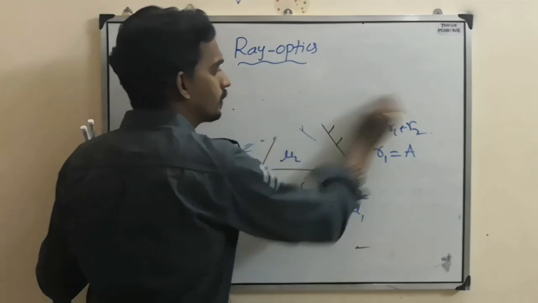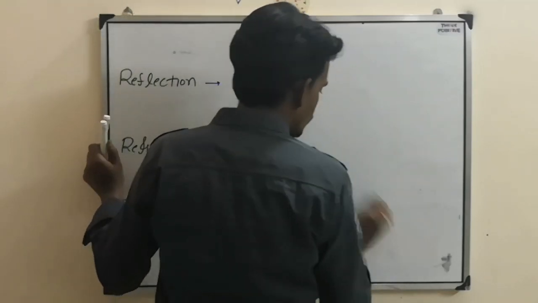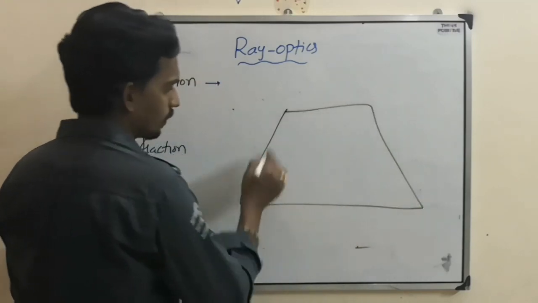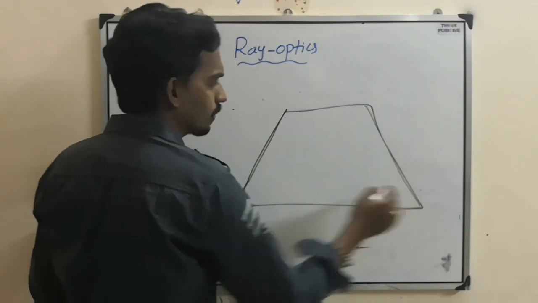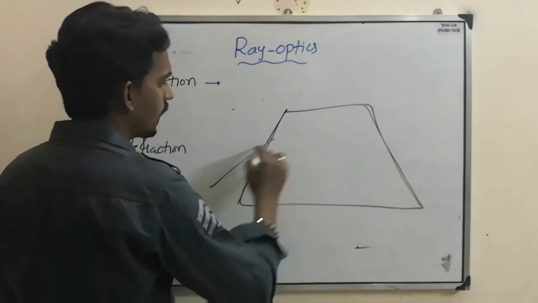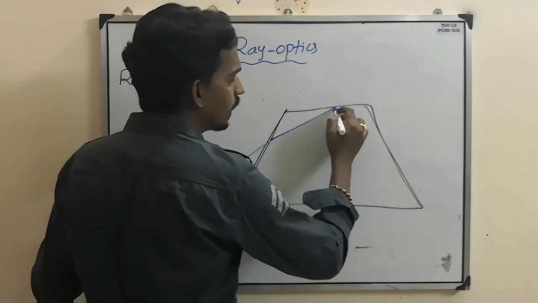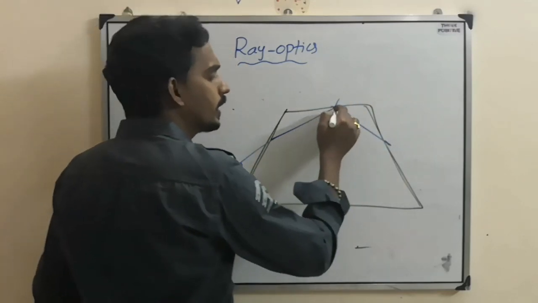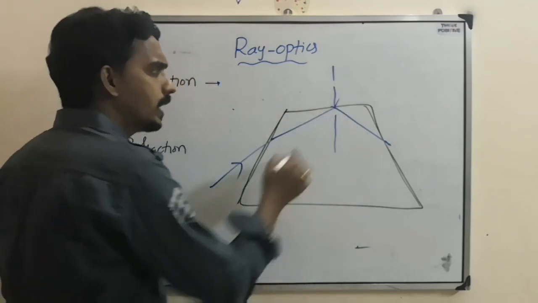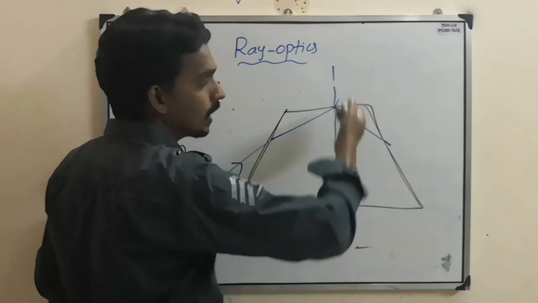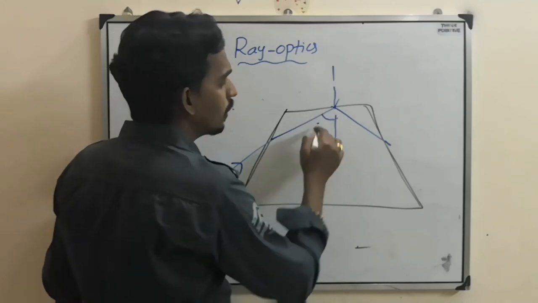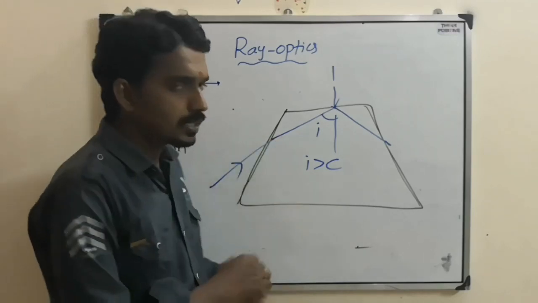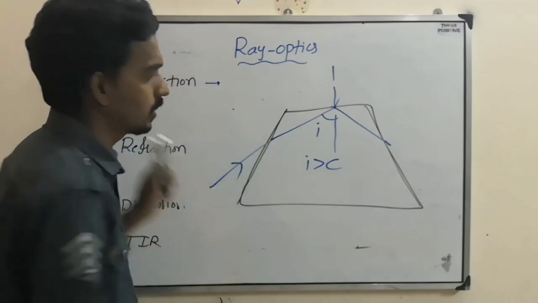Or sometimes, based on the prism only, suppose the prism is like this. This is also a prism, because two refracting surfaces are there. Then they will tell you that the light falls here and does not emerge through here, it emerges through the other surface only. That means it is falling here but totally reflecting, which means the angle of incidence should be greater than the critical angle. Based on those things also they can ask you the condition.